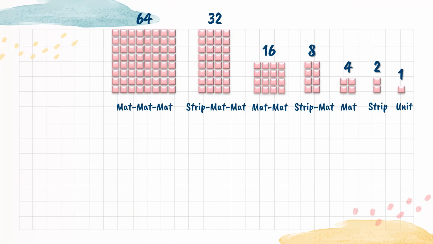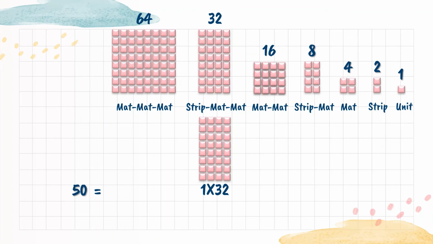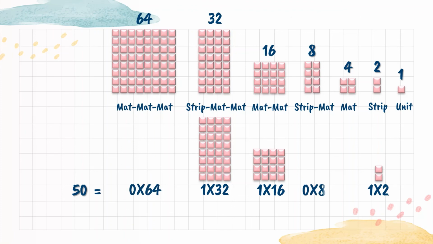Now to write 50 in this base 2 numbering system, it takes a strip mat, that is 32, plus 1 mat, that is 16, plus 1 strip, that is 2, to get a total of 50 tiles. All other sets will be 0. Now the number 50 in base 10 will look something like this in the base 2 system.